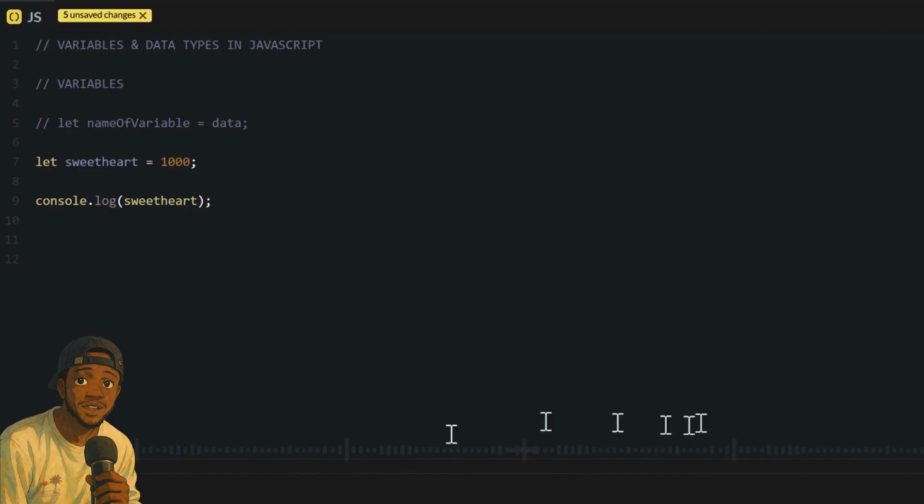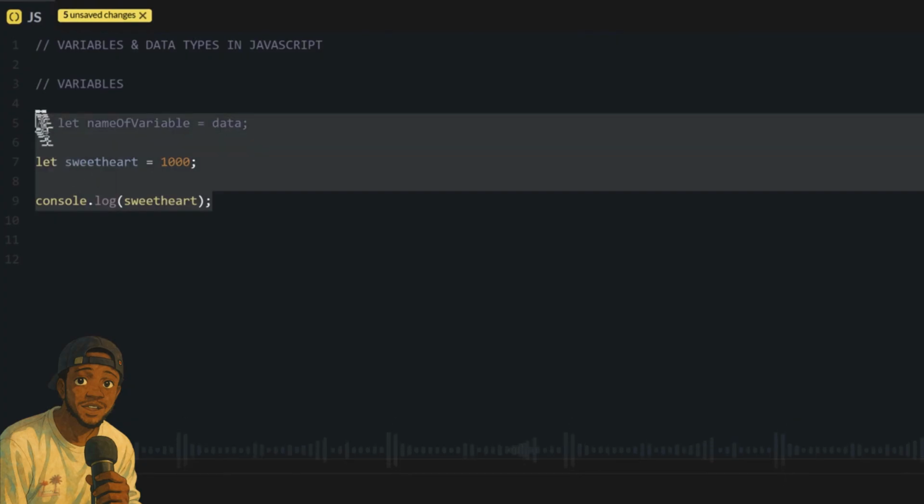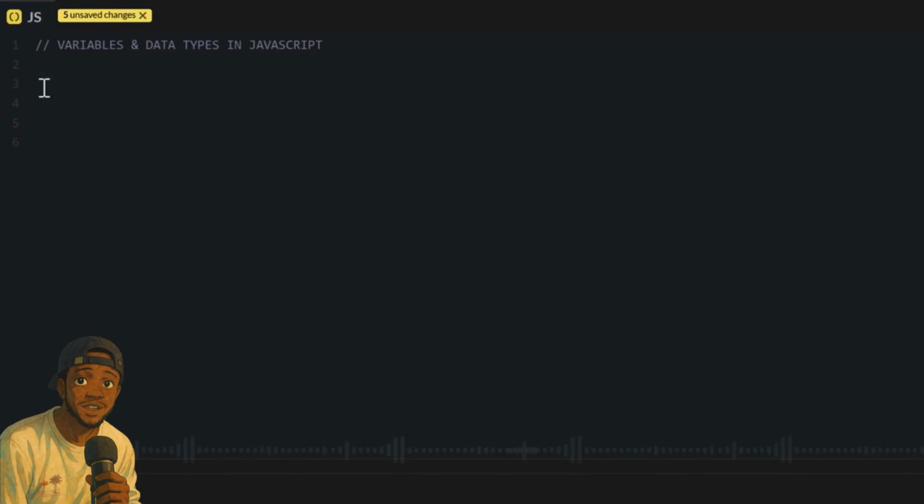Variables, they're so versatile. You can use them to save many kinds of data, not just numbers, which brings us to the next topic, which is a foundational area of learning to code: data types. Data types just means understanding the type of data you can use in your JavaScript code, the type of data you can save, for example, as variables.